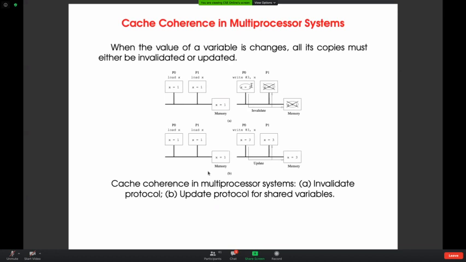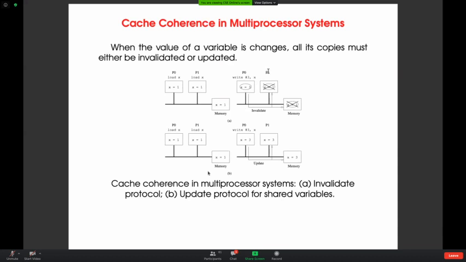So in the first protocol, P0 keeps on modifying variable x without touching the network. You can see how a software solution can save the network. Simply having solid hardware is not enough; how we optimize that hardware is very important. So the invalid protocol is going to perform better in this context.